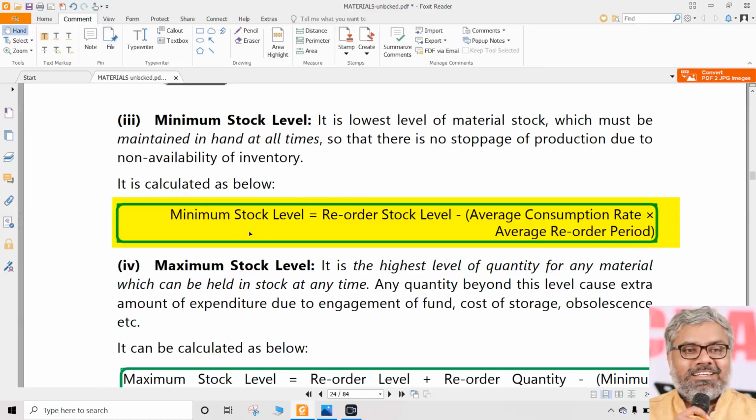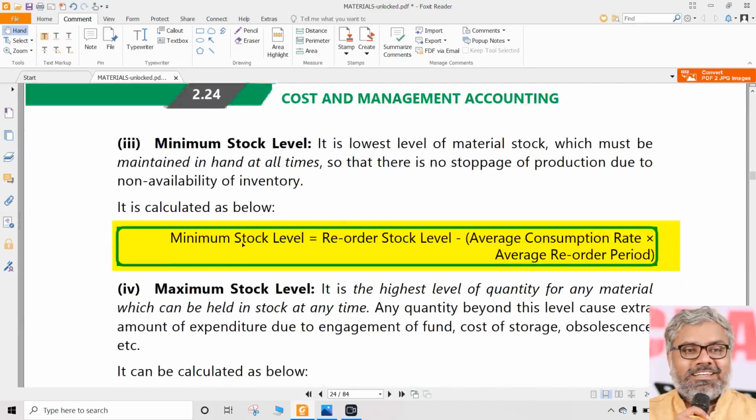So if minimum stock is already given, in order to calculate reorder level, you can use the formula minimum level plus average consumption into average lead time. Now, if it is not given, but average consumption and average lead time are given, reorder level also you can calculate by using another formula. That is maximum consumption into maximum lead time. Let us say you already calculated that. Then how to calculate minimum stock level? It is the same formula. The second formula for reorder level and these are the same. Only thing is the sides have changed.